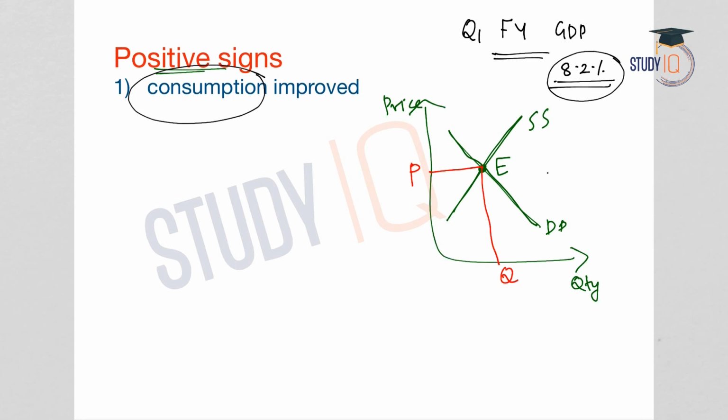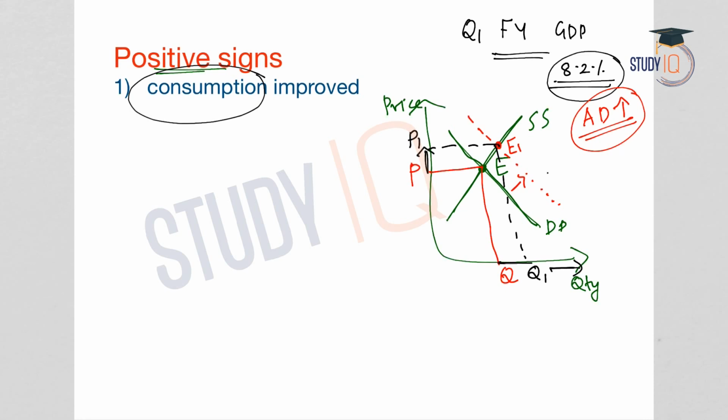But what happens when the quantity demanded or aggregate demand in the economy increases? The demand curve will move to the right. So a shift in the demand curve towards the right will happen and the new equilibrium point will be E1. So at the new equilibrium point, we will see that the price is P1 and the quantity demanded is Q1. So this is what exactly happens when the aggregate demand in the economy moves up. The quantity demanded will increase, also the price will increase.